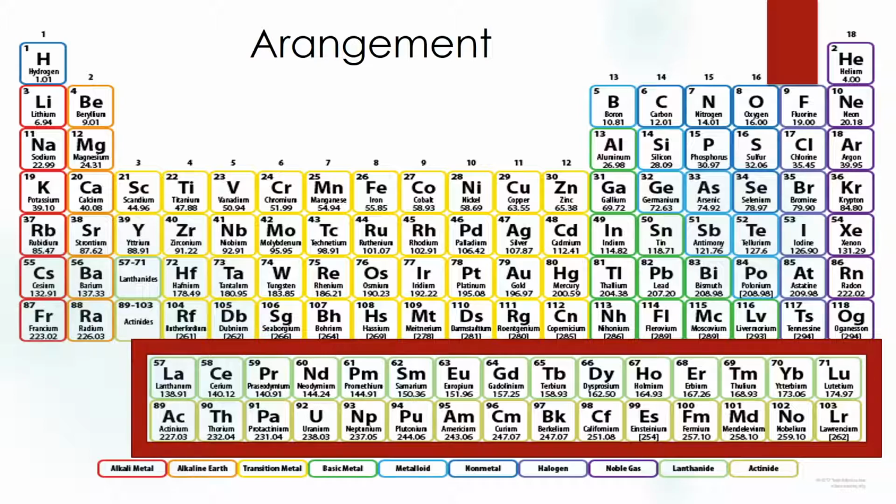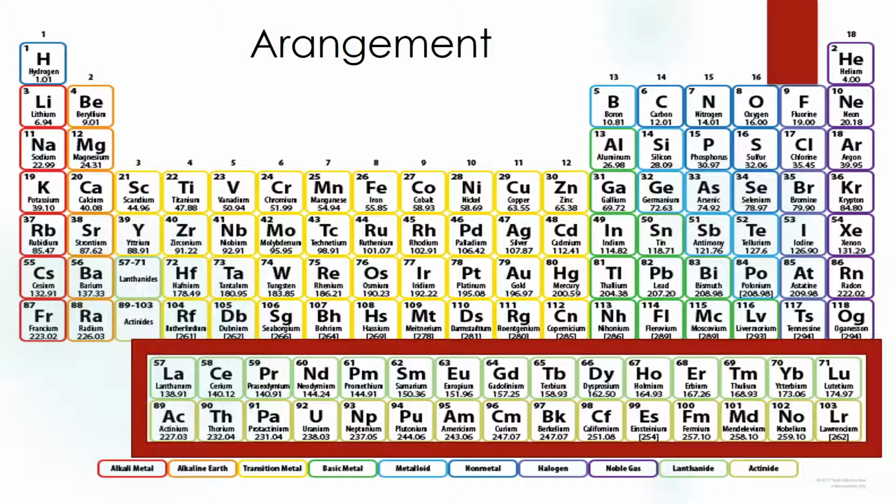That's complicated stuff, but just to let you know, that's why they're grouped together at the bottom. The lanthanides comprise elements 57 lanthanum through 71 lutetium, and the actinides comprise elements 89 actinium through lawrencium 103, and all of the actinides are radioactive, and only 2 of them occur naturally.